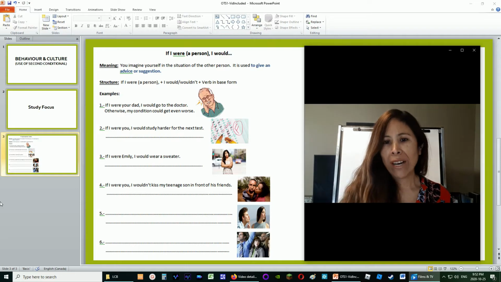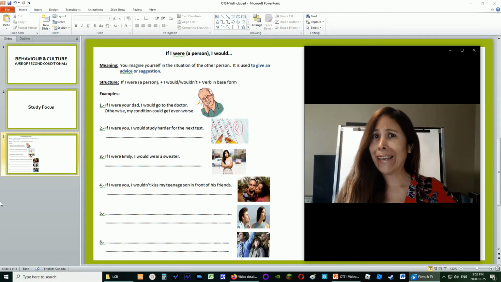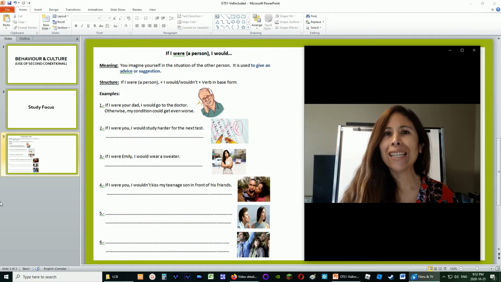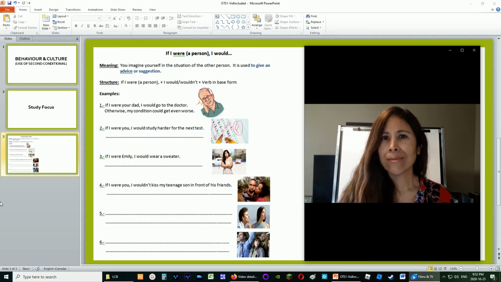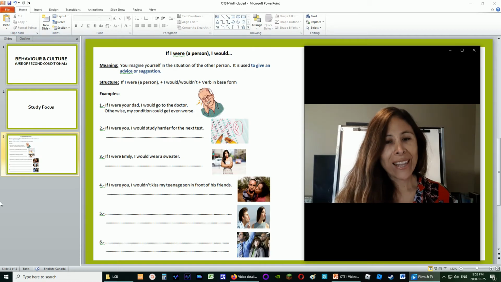Okay, for number 5, we see a girl who doesn't seem to be too comfortable with the guy that is approaching her or near her, right? Wonder why. Okay, who would like to create a sentence with the second conditional for this? Yes, Ian? If I were Max, I wouldn't try to kiss Laura. She seems to be annoyed. Very good, Ian.